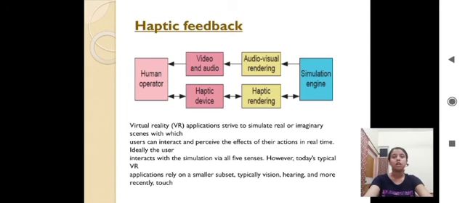This is the block diagram of haptic feedback. Virtual reality applications strive to simulate real or imaginary scenes with which users can interact and perceive the effects of their actions in real time. Ideally, the user interacts with the simulation via all five senses. However, today, typical VR applications rely on a smaller subset, typically vision, hearing, and more recently touch. This block diagram shows the structure of a VR application incorporating visual, auditory, and haptic feedback.